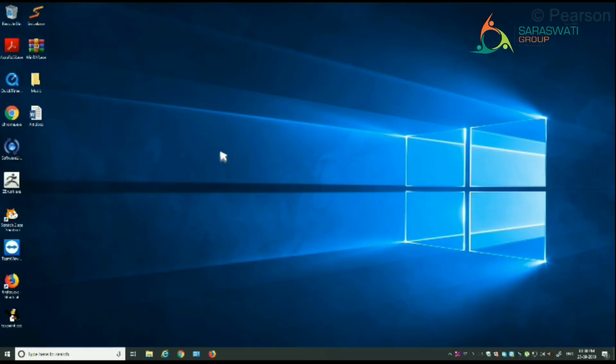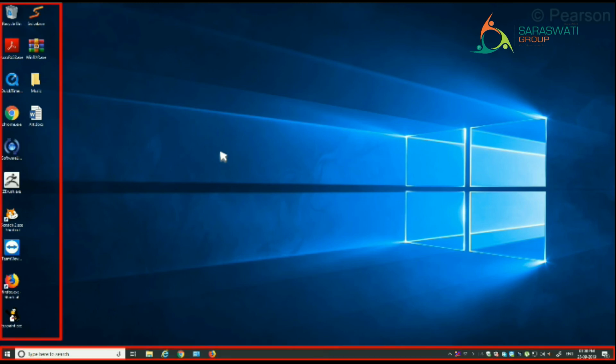Desktop. Hello there. Today we are going to learn about the desktop. This is the first screen that appears once the Windows operating system is loaded on your computer. It displays all the files and tools that are often used. Let's learn about some of the important components of the desktop.